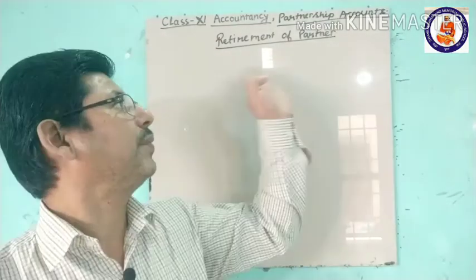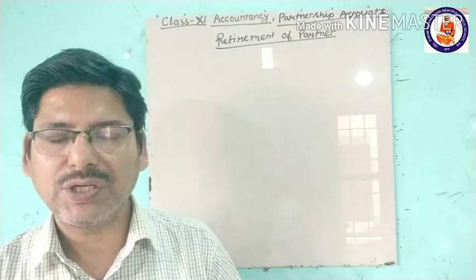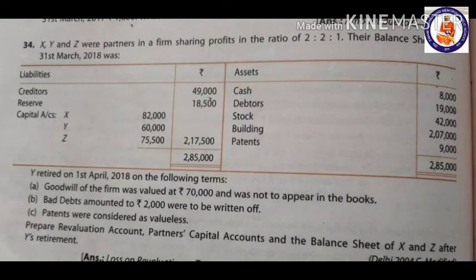In this retirement of partnership we are taking one more numerical in which we will try to solve a question in which the balance sheet, revaluation account, and partners' capital accounts are all there. So today we are taking one complete question from a book. The question is now on your screen.